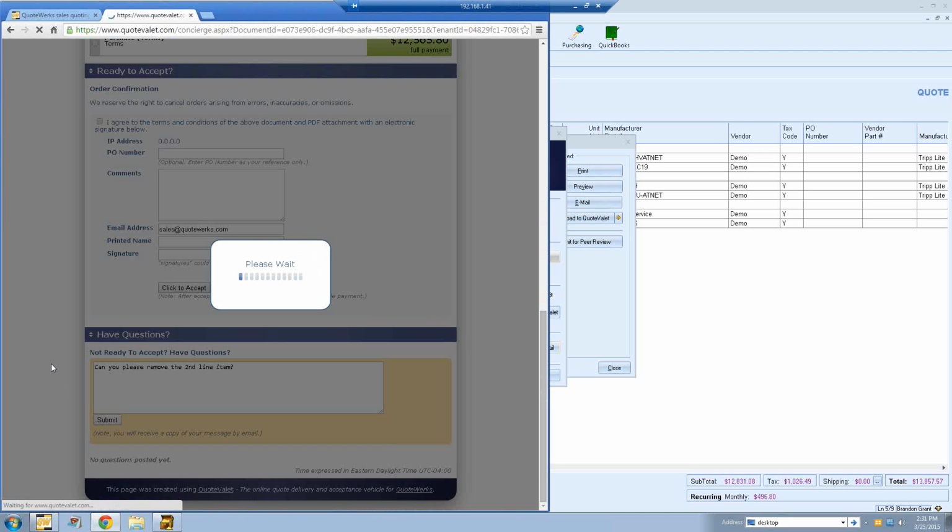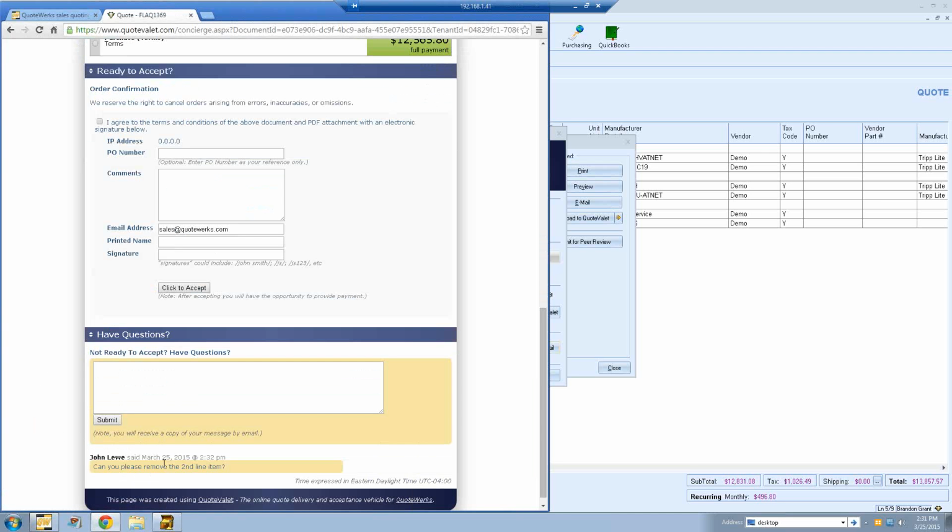And then what this does is that actually posts a comment here on QuoteValet, and then it also sends an email to your sales rep notifying them that the customer has posted a comment. So if you want to reply via QuoteValet, you can do that. If you want to reply via email, you can do that as well.